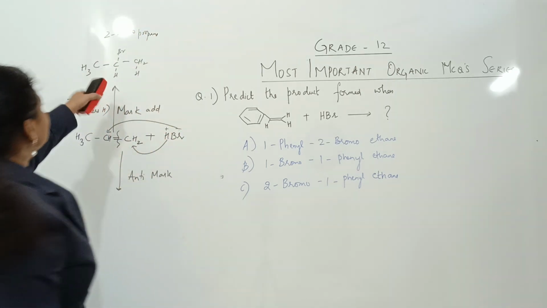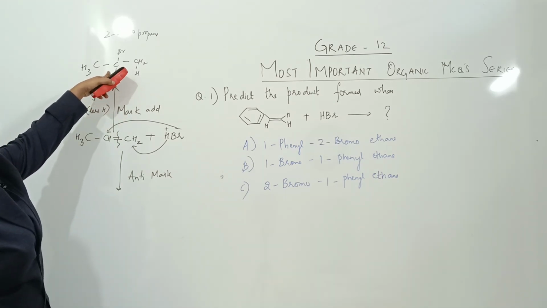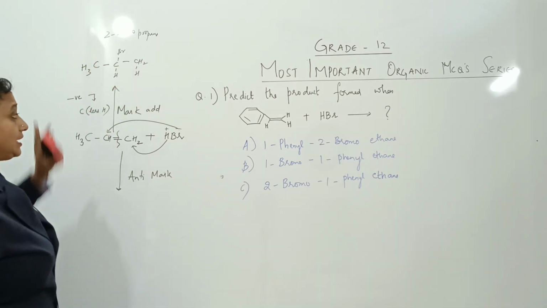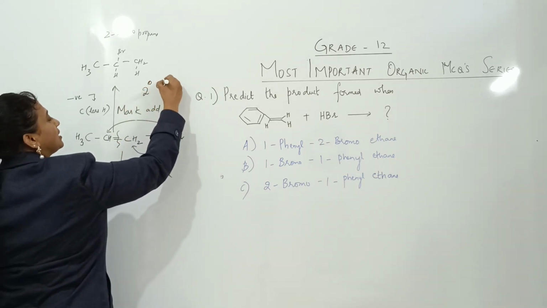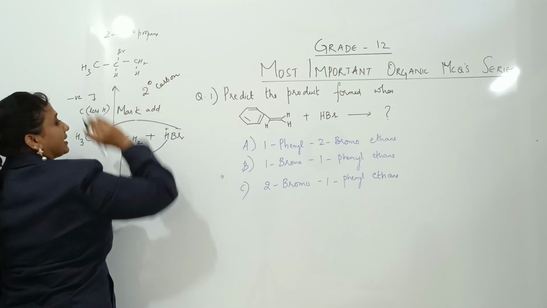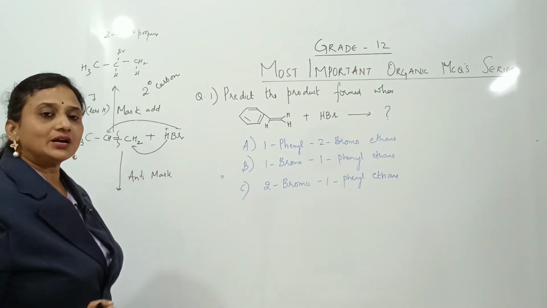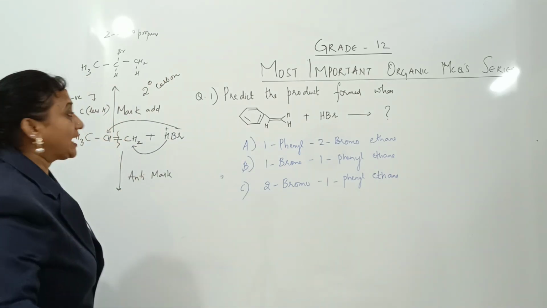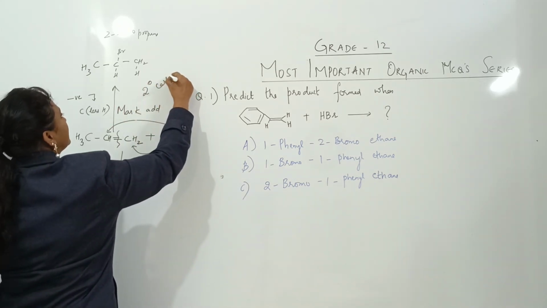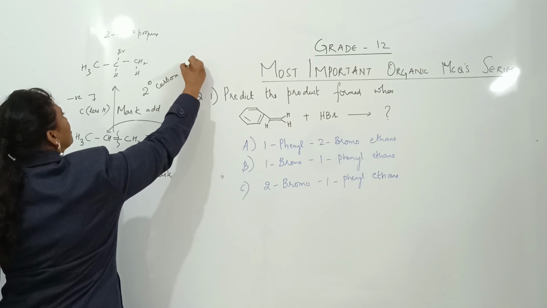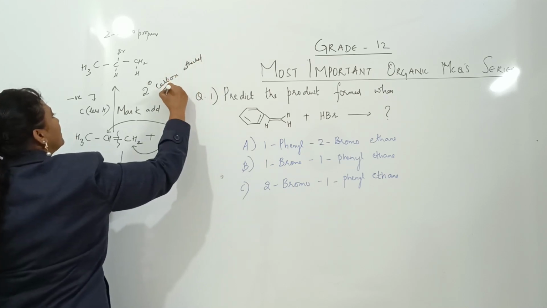So why did I say 2 marks? See here, what is this particular carbon? Secondary carbon. That means in Markovnikov addition, I'll be getting a secondary carbon compound. The bromine is going to attach to the secondary carbon, or the secondary carbocation.